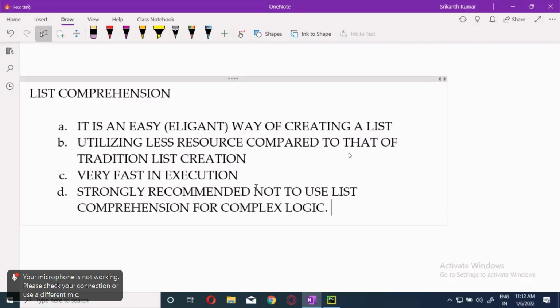If a very complex logic is there, it is strongly recommended not to use it. Only for the simple ones is it specially recommended.